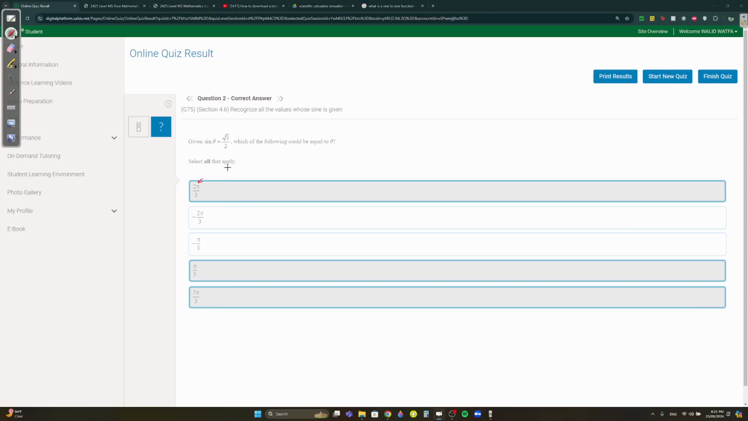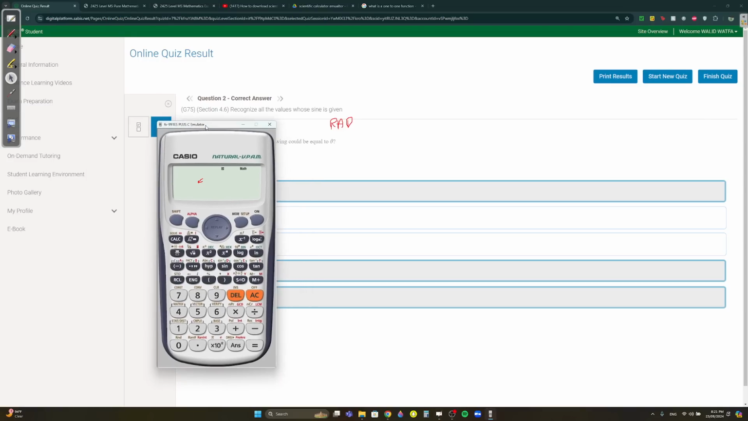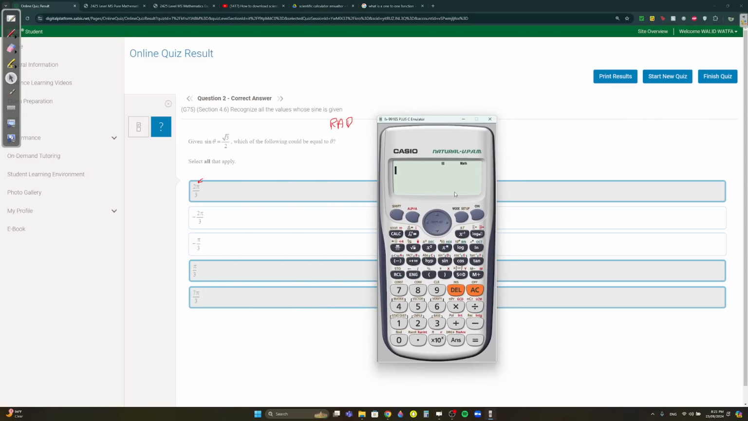Since we're working with pi, that means change your calculator to radians. So you take your calculator, you open it. Mine is on degrees. You open shift setup, radians, so it's on radians now. Then the best way to solve this is just go through each one here and test it out.